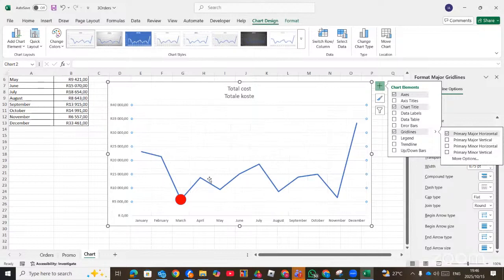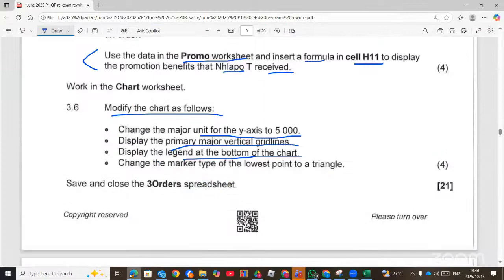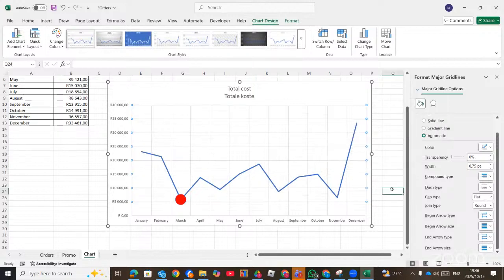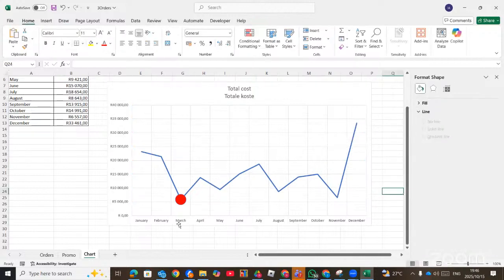I don't know whether it's the minor or the vertical. Let me check again. Display the primary measure vertical grid lines. So the grid lines, and then it should be the primary vertical. This is the second one. So the one that was showing at first was the horizontal, meaning that you don't need to remove the horizontal grid lines. It's not supposed to be removed. Right.